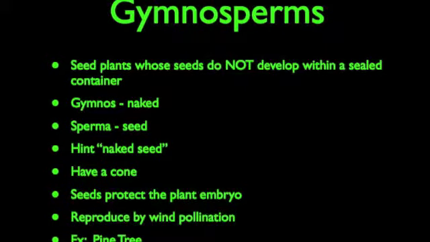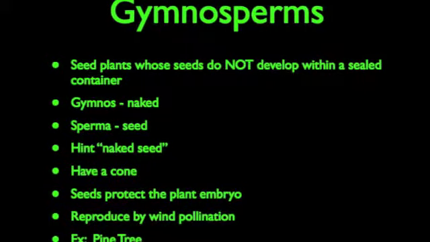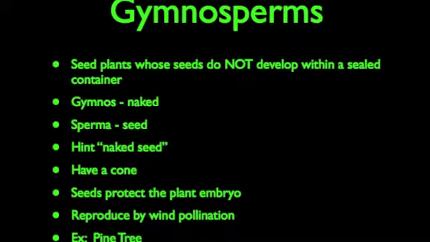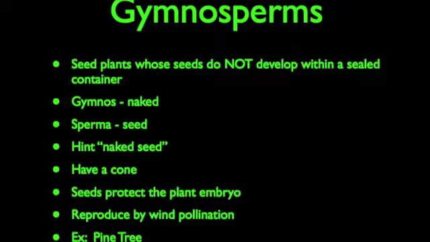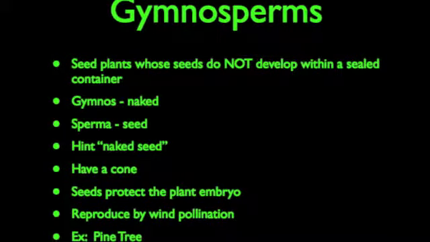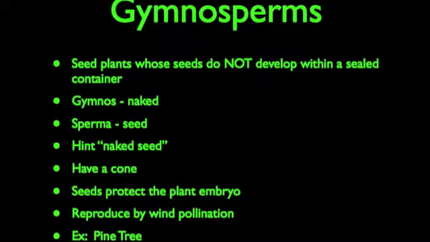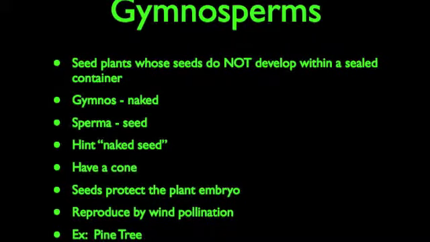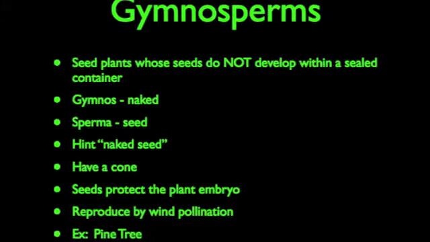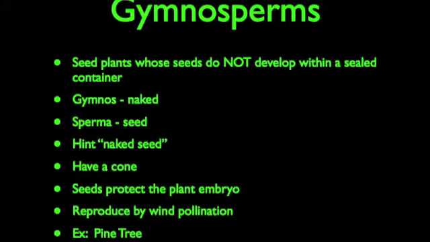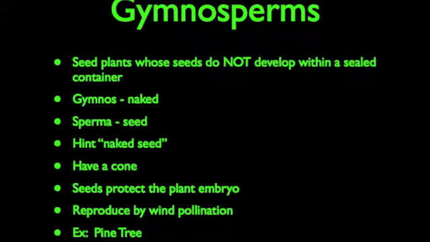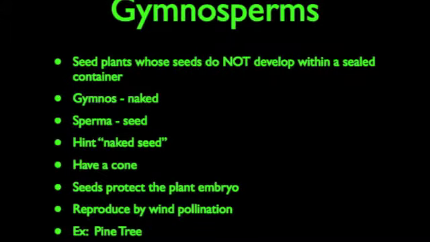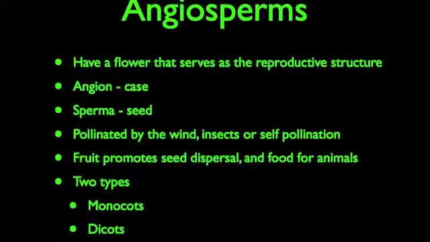Gymnosperms are seed plants whose seeds do not develop within a sealed container. Gymno means naked, and sperma means seed. They have a cone, like a pine cone, and the seeds are the protection for the plant embryos. A seed consists of a plant embryo packaged along with a food supply within a protective coat. Gymnosperms reproduce by wind pollination. The main example of this type of plant would be a pine tree.